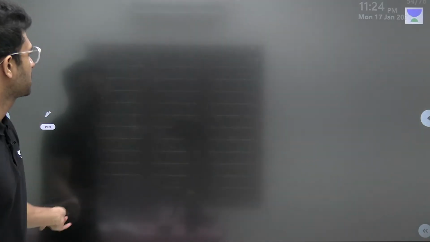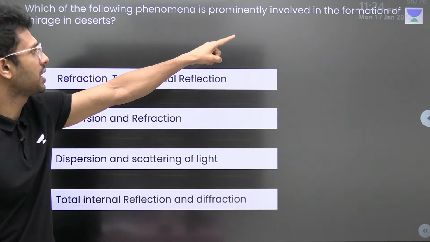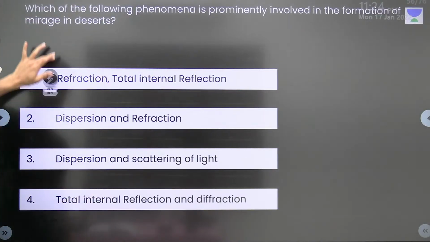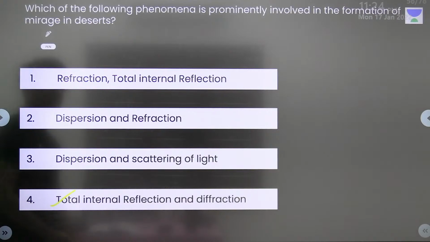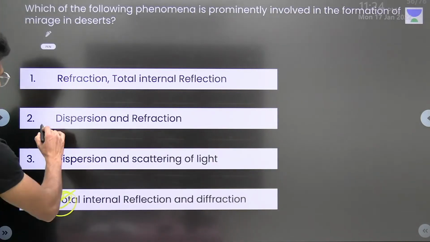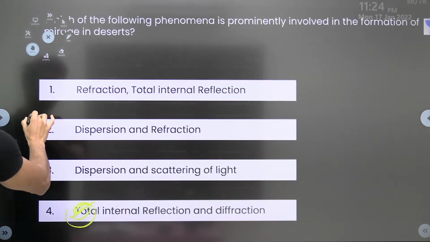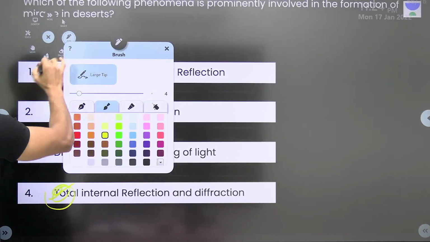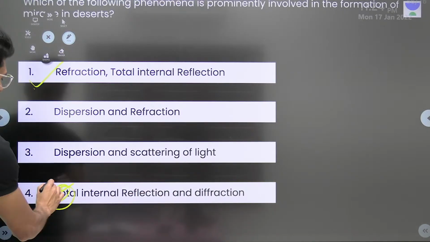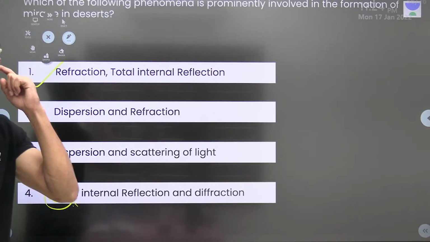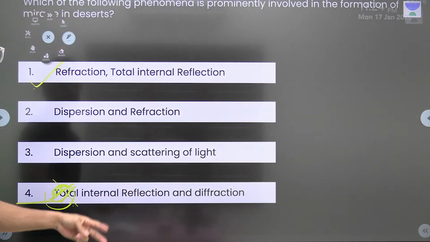We'll go with the first question. Which of the following phenomena is prominently involved in the formation of mirage in deserts? Which I have just explained. Total internal reflection and not diffraction. Refraction it is. Yes, this first one, not diffraction. Okay? First one is our answer. Diffraction is wrong. Refraction and total internal reflection. I just have explained you, right? No doubt in that, I suppose.